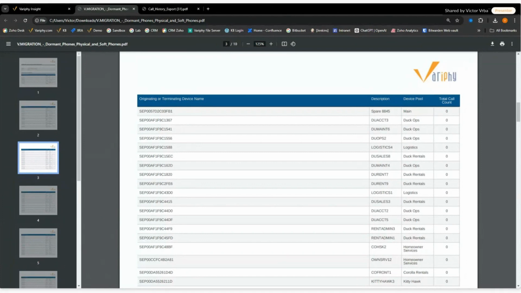So this is really the number one report that we see people utilizing a lot with migrations, because this is the stuff you don't want to pay somebody to cut over. This is the stuff you don't want to have to manually cut over because it's not being used. It's not even properly configured.